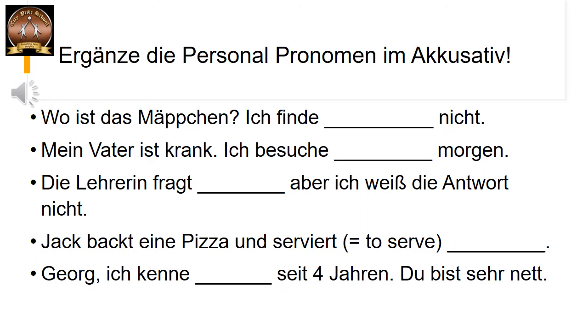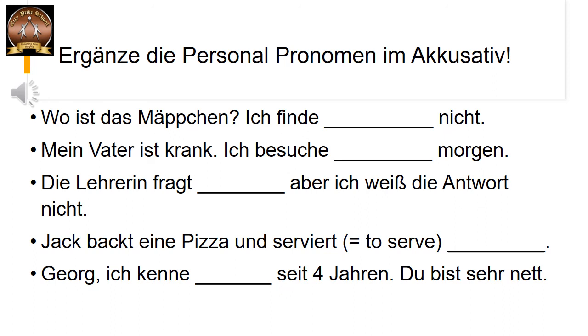Jack bakt eine Pizza und serviert dash. Serviert means to serve. So Jack is baking a pizza and serves dash. What is he serving? The pizza. Now pizza is feminine. So we will have to write sie. Correct? Third person singular feminine. So sie. Jack bakt eine Pizza und serviert sie.